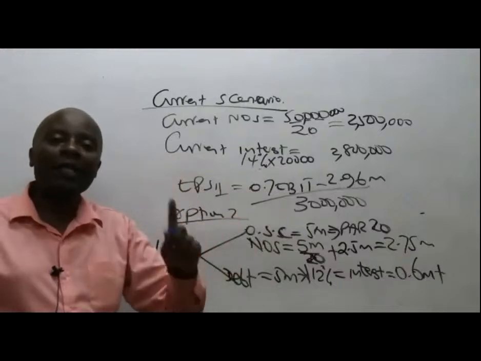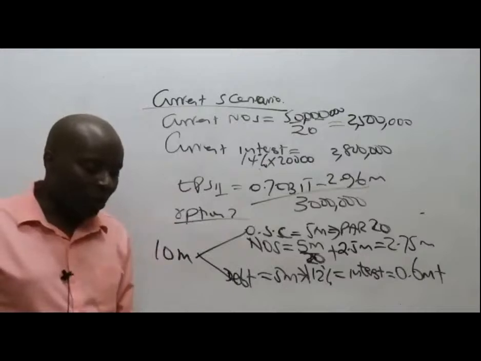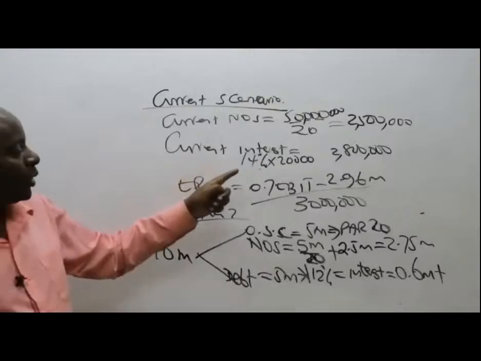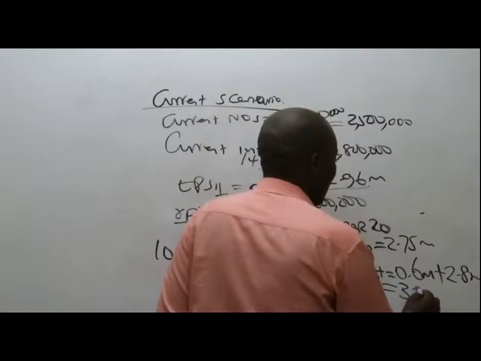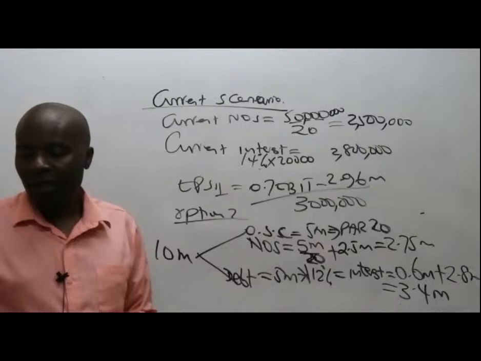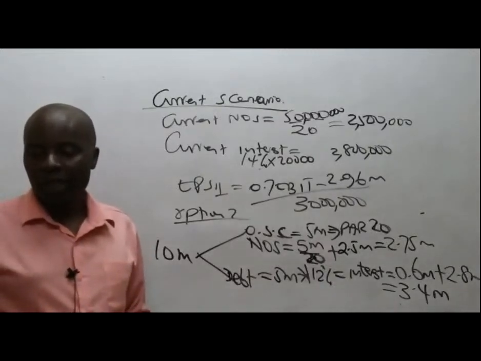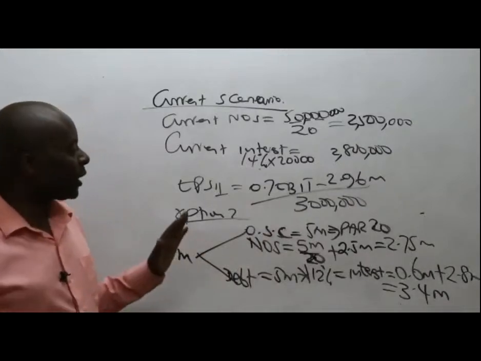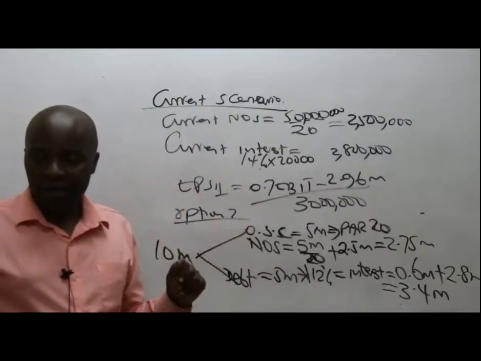Because there is nowhere they have told us that the old interest will be surrendered. No, we shall be adding on to our old loan. So the old interest, ladies and gentlemen, here was 2.8 million. So plus 2.8 million. In this case, there is a good student giving me 3.4 million as the total interest. Somebody is giving me 3.4 million. So preference dividends, that will remain. We shall use the old one.